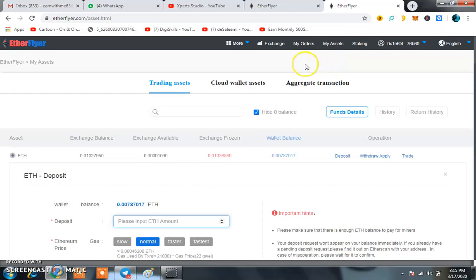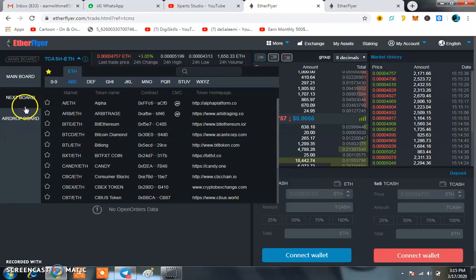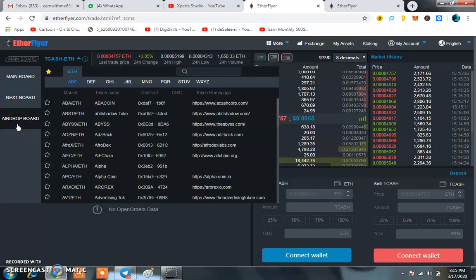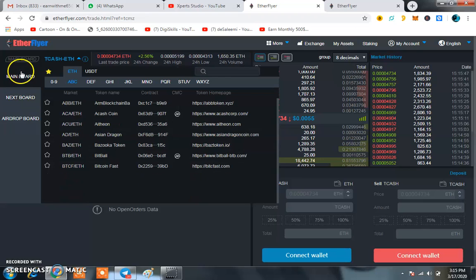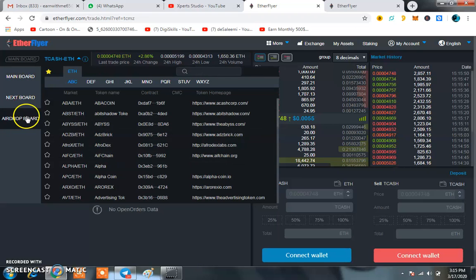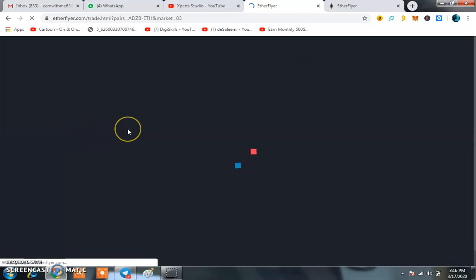Then, for example, I'm going to click on exchange. Right now I will show you the main thing when I am in exchange. You have to click over here and you can see three main options. One of the basic options is the airdrop board. It means all those tokens which were in airdrop at some time are all here. Secondly, there is the next board, and lastly they have the main board. Now, for example, I am going to the airdrop board and I am going to buy ADZB token.